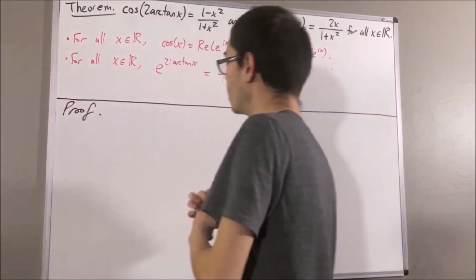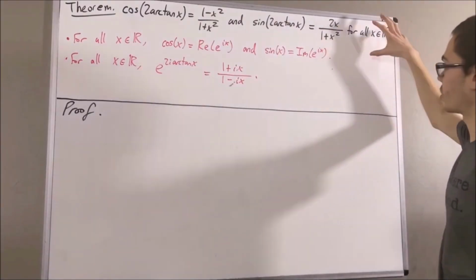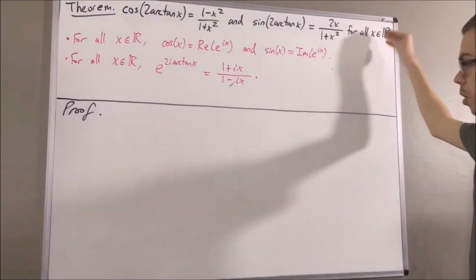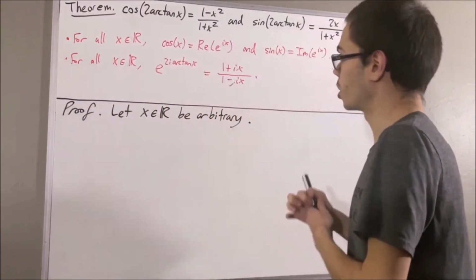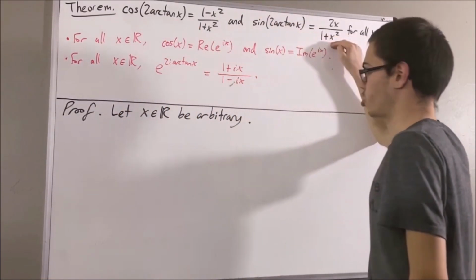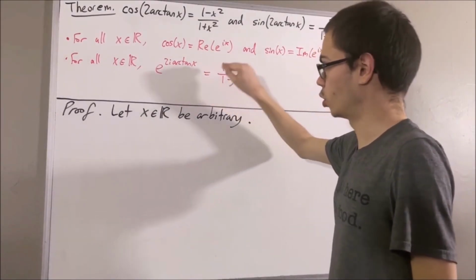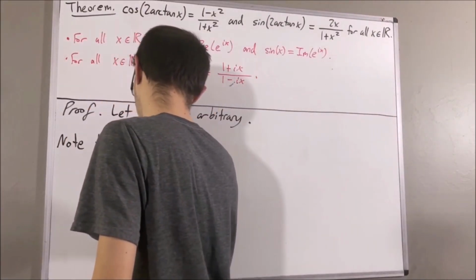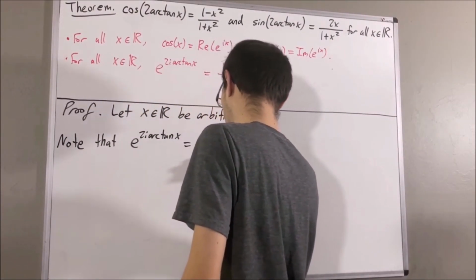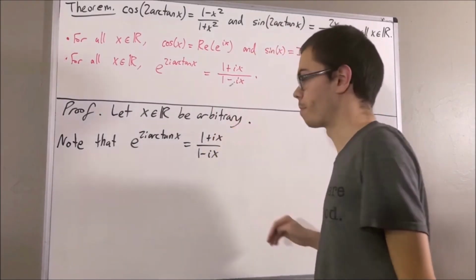To start on the proof, since we're trying to prove a statement about all real numbers, let's give ourselves an arbitrary real number. We'll call it x. From here, we want to show that these two identities are true. Now, we know that e to the 2i arctangent x is equal to 1 plus ix over 1 minus ix. And actually, let's express what this is in rectangular form.